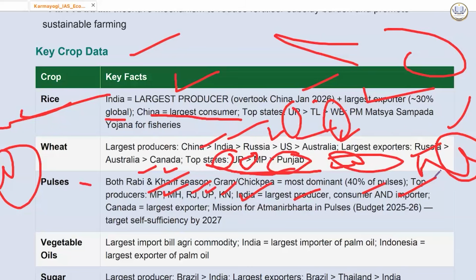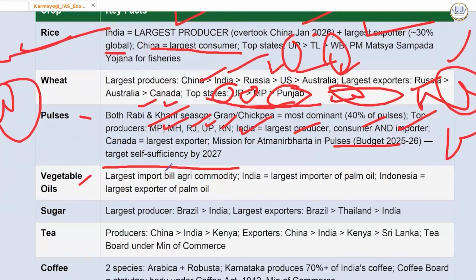Canada is the largest exporter. Mission for Atmanirbhar in pulses: in the budget they targeted self-sufficiency by 2027, and they targeted the 3 big pulses specifically. This was asked in the CDS examination as well. Okay.